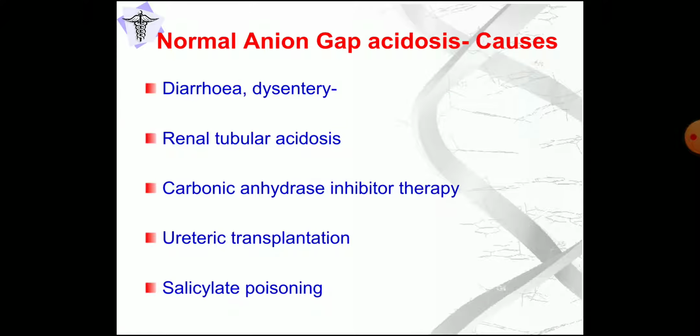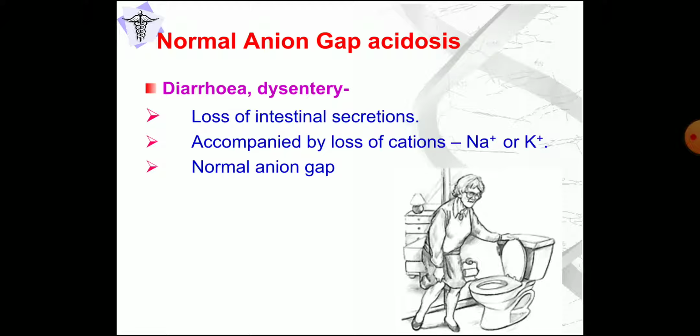Now normal anion gap acidosis, what are the causes? Main cause is diarrhea and dysentery, then renal tubular acidosis, carbonic anhydrase inhibitor therapy, ureteric transplantation, and salicylate poisoning. So first one is diarrhea and dysentery. When there is diarrhea and dysentery, loss of intestinal secretion occurs, and along with this fluid, sodium and potassium, which are cations, are also lost. So there will be a normal anion gap. Some amount of sodium and potassium will be lost, so there will be equal quantity of anions and cations. That is why normal anion gap occurs.